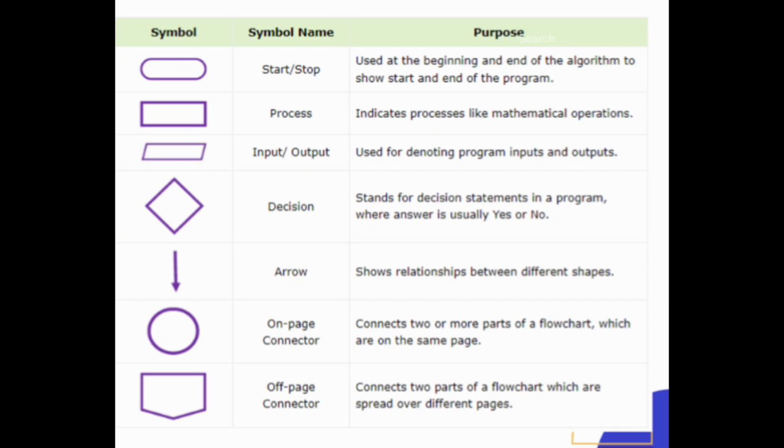Like start or stop, they have the same symbol, and they have a purpose. Used at the beginning and end of the algorithm to show the start and end of the program. And the process has also symbols and it indicates process like mathematical expressions. And input or output also have symbols, and so on. Every symbol has a purpose and has a name.